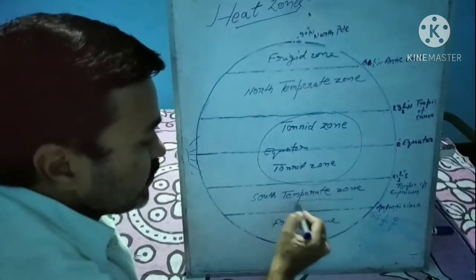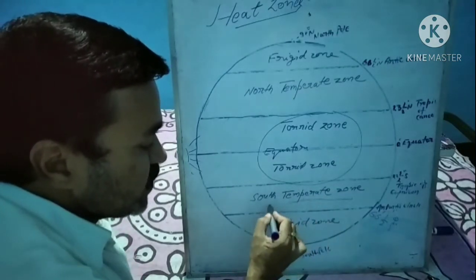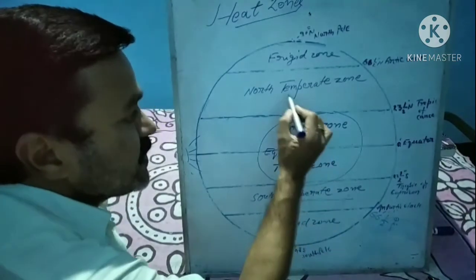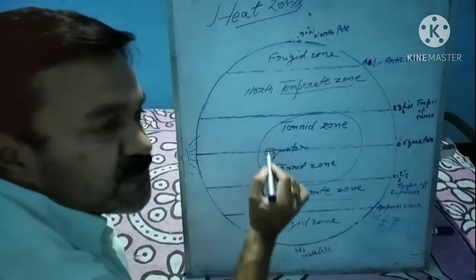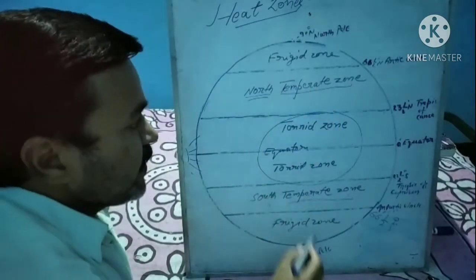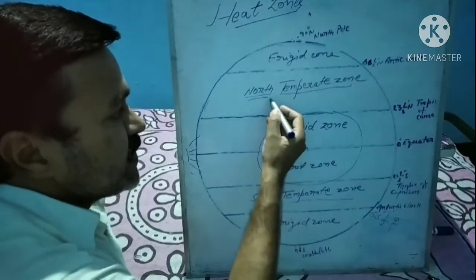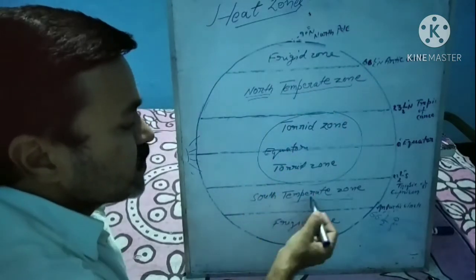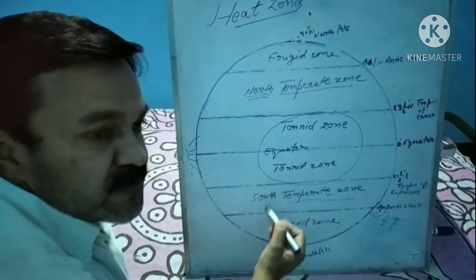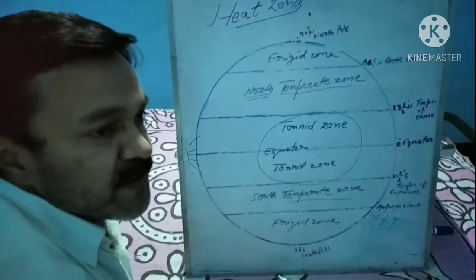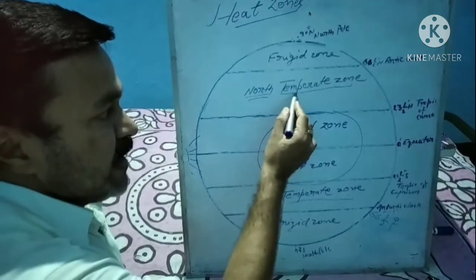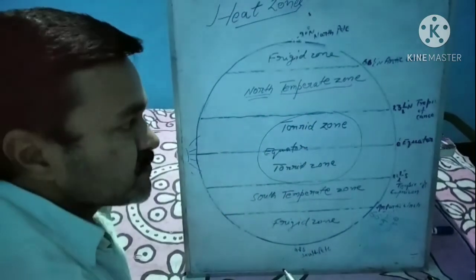The temperate zone located in the southern hemisphere is known as the south temperate zone. The temperate zone located in the northern hemisphere is known as the north temperate zone. What is the specialty of this zone? North temperate zone and south temperate zone are neither very hot nor very cold. It means moderate temperature falls in these two zones.